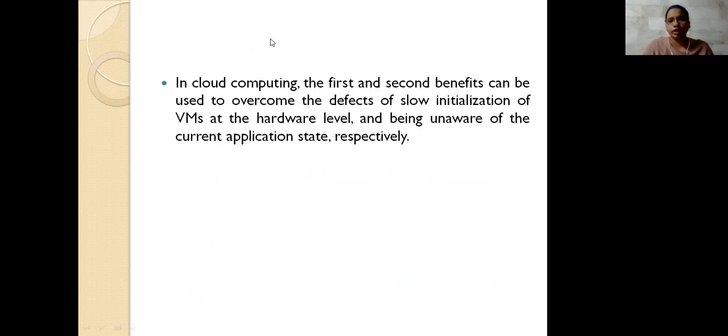The defects initialized in VMware at the hardware level or anything can simply be overcome if you include cloud computing in this virtualization environment, by satisfying these two benefits.